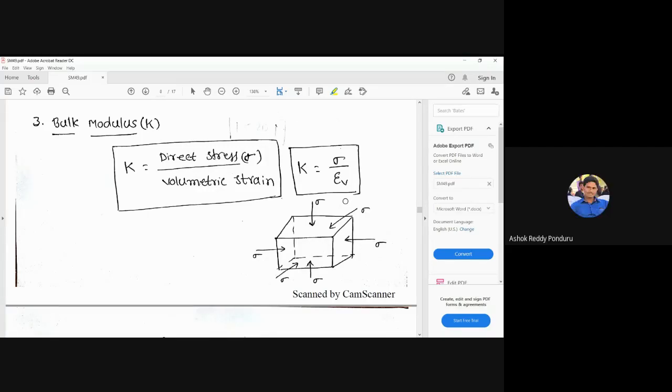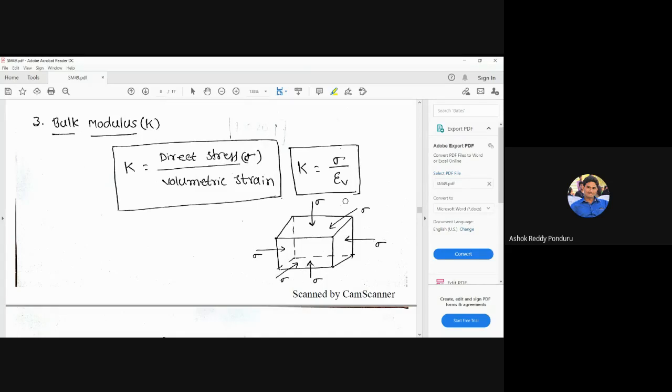Yes, sir. Do you understand what is meant by the bulk modulus? Direct stress by volumetric strain. What is meant by the direct stress here? The body is subjected to three mutually perpendicular like stresses with equal magnitude. Very good. Thank you. That is the direct stress here.